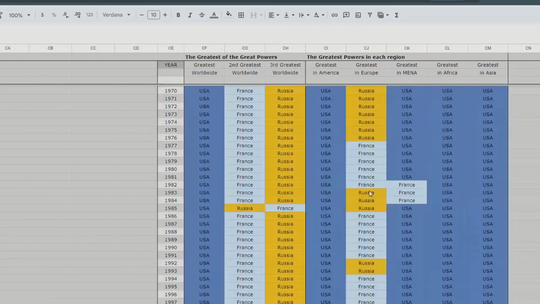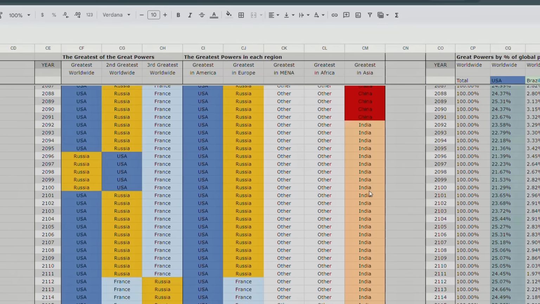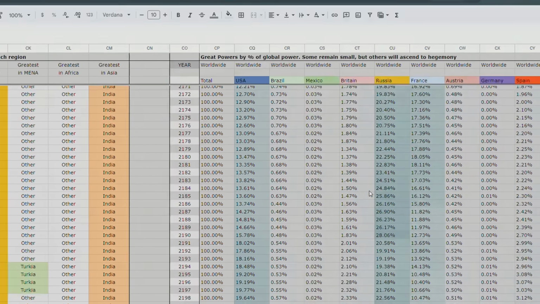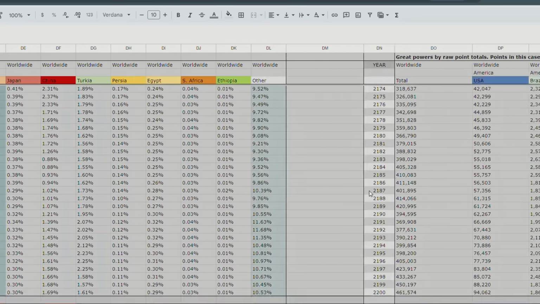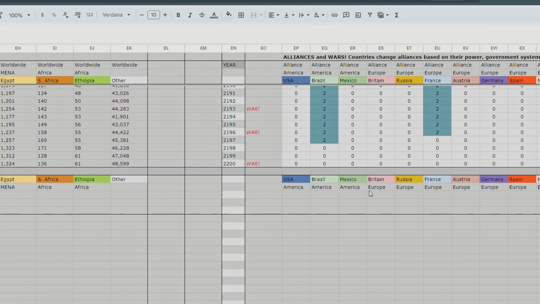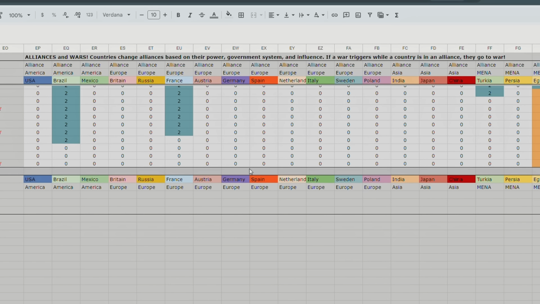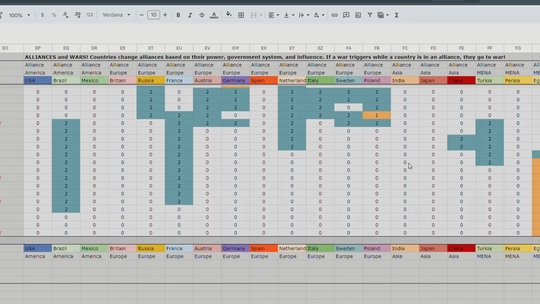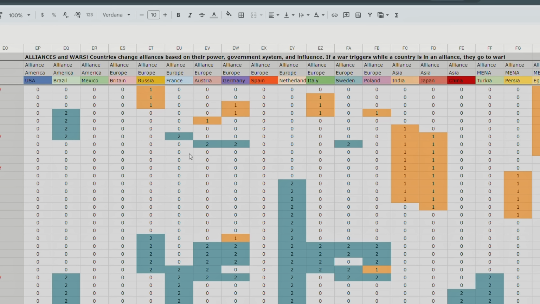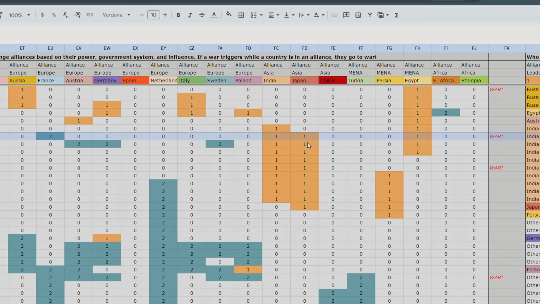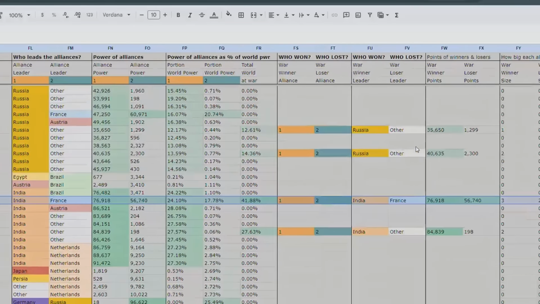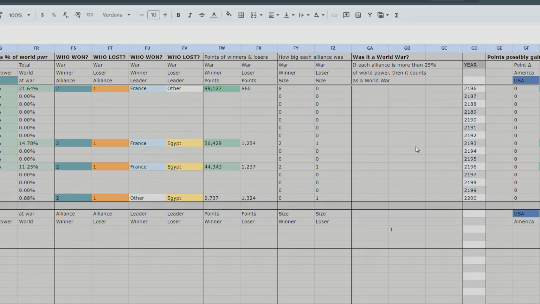So let's look over to 2200, and let's see if India and fascist Russia are on the same alliance team, or on the opposite alliance team. Let's look, because it's going to be a three-way Cold War if not. India is neutral in 2200. Good idea for India. But, okay, this is a major world war in 2168, I bet. Because you have Brazil, France versus India, and Japan, and Egypt. Not a world war, look at that. It's just not enough.